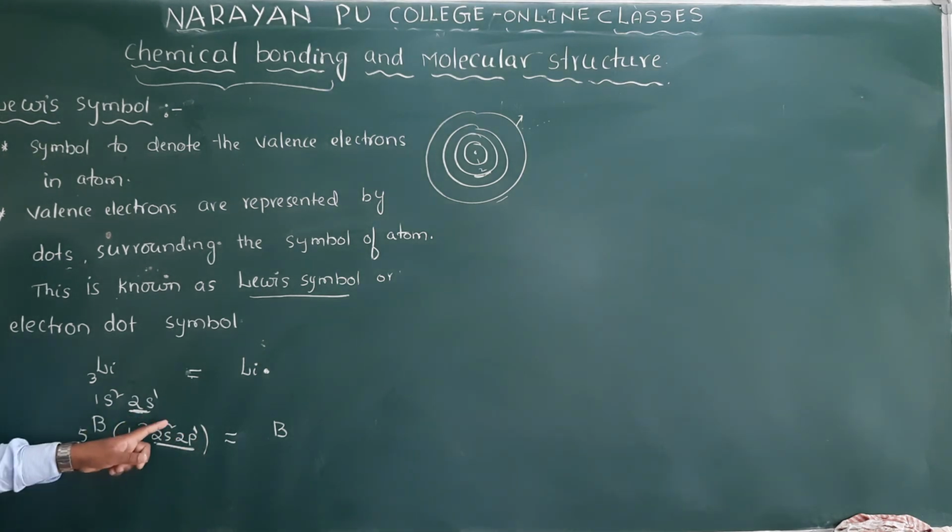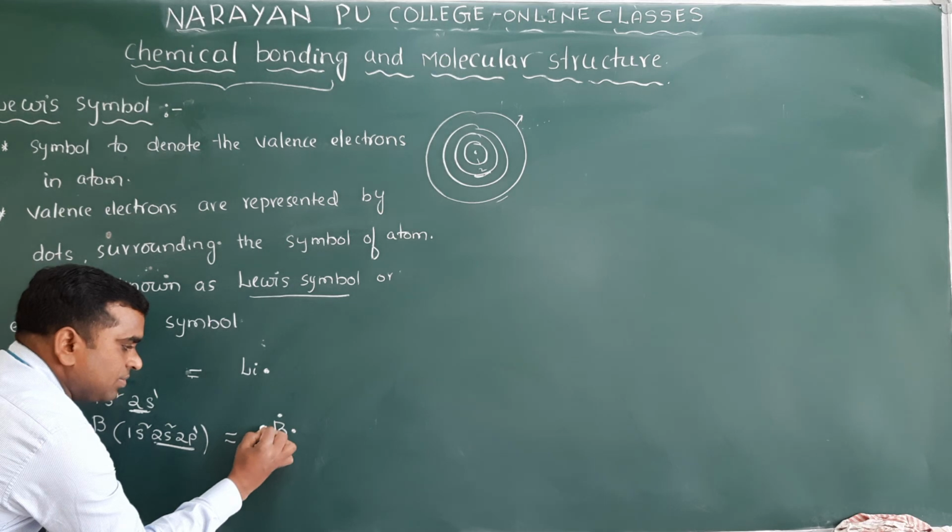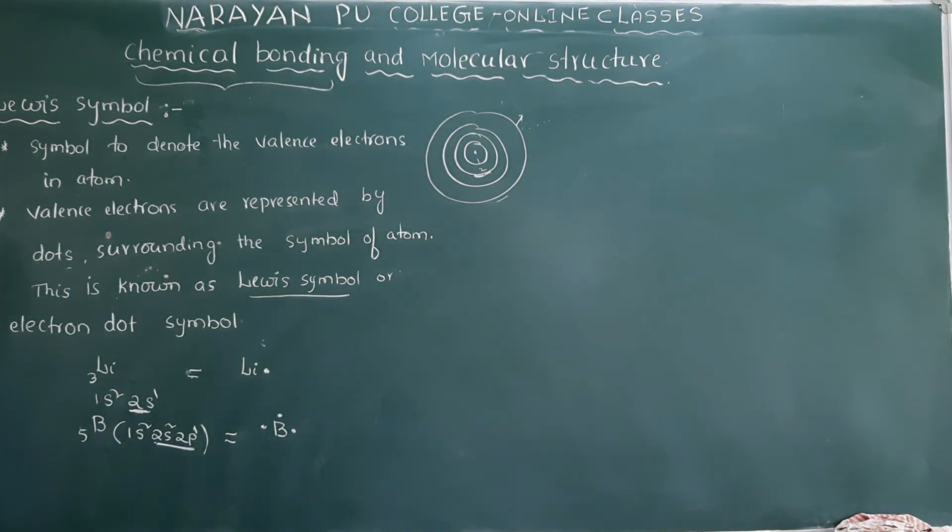That is valence electrons. 3 valence electrons are there. Put here, there are 3 dots. That is the Lewis symbol.